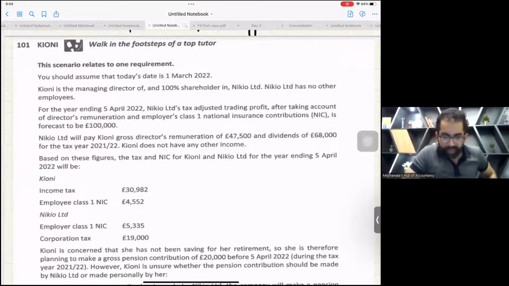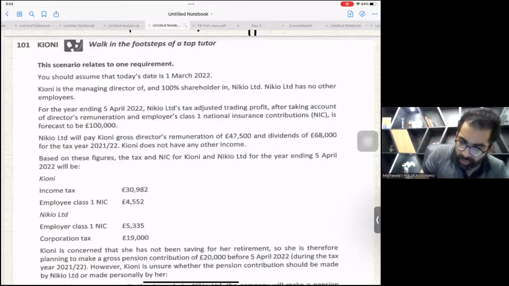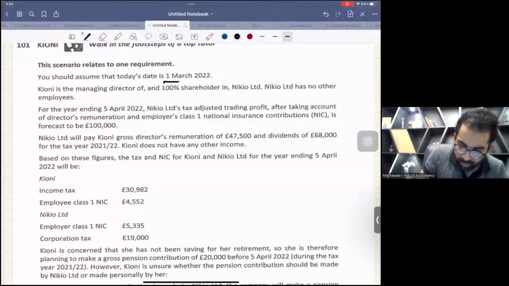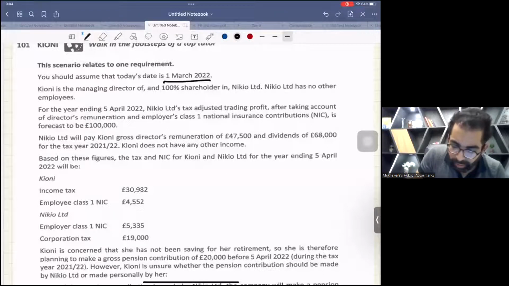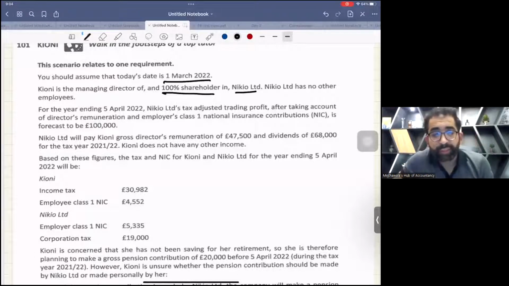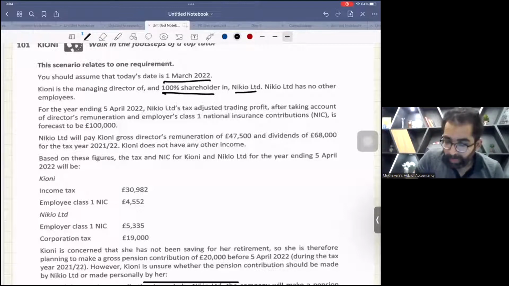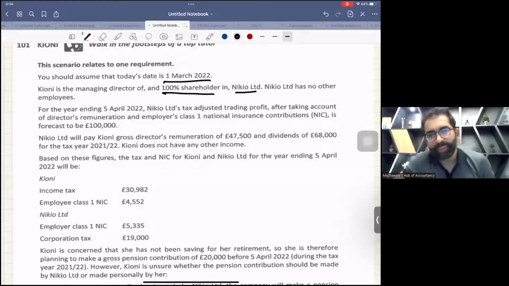You should assume that today's date is 1st of March 2022. Kioni is the managing director and 100% shareholder in Nikio Limited. Again, this lady is 100% shareholder. Not a new thing for you now. Nikio Limited has no other employees, so no more employment allowance. Forget about it.